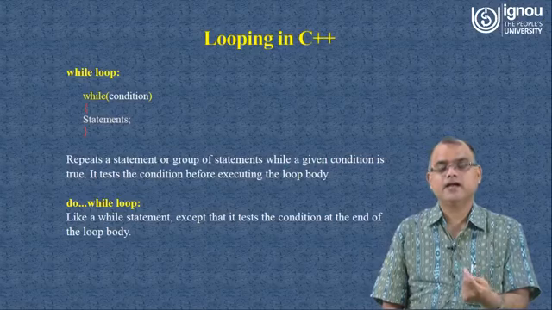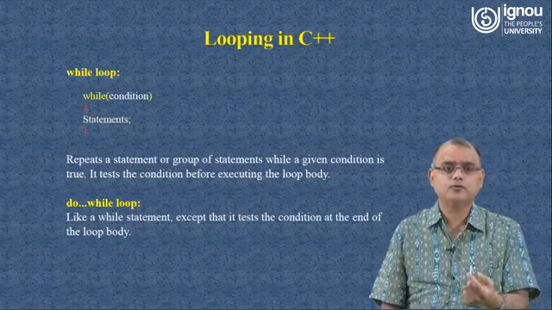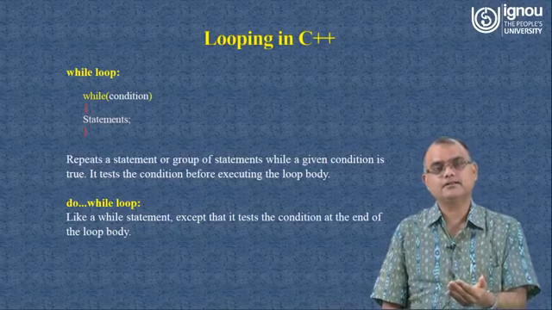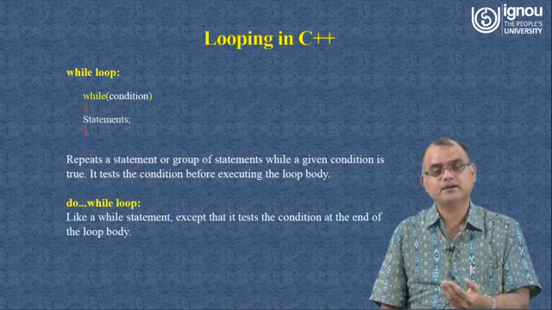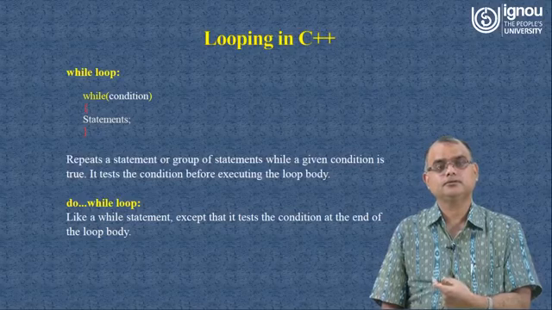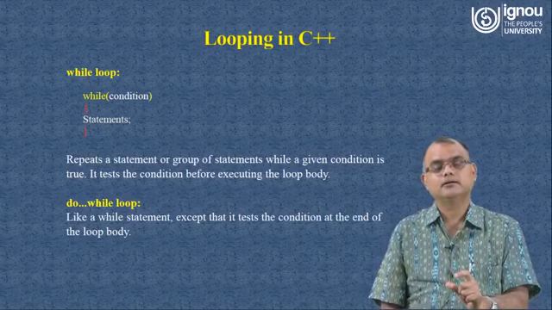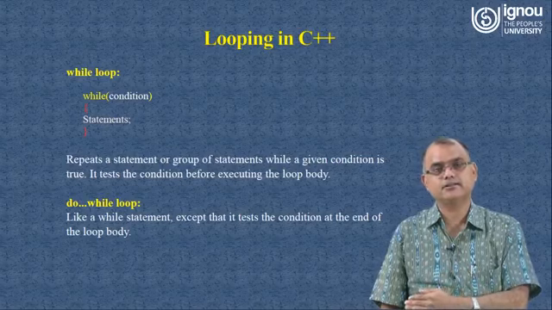So in while, the condition is checked first and then the statements are executed, and in do while loop you initially enter inside the loop and execute the whole set of statements inside that particular loop once, then you check the condition. So the only difference between these two kinds of looping constructs is that in while loop you are checking the condition first, then entering inside the loop.